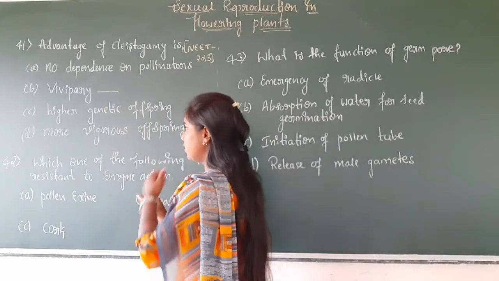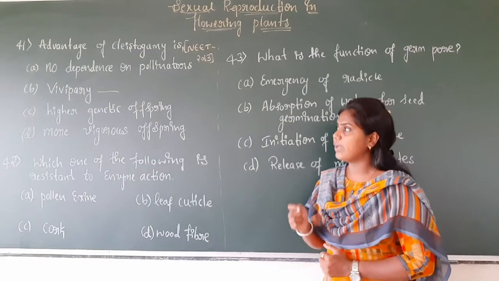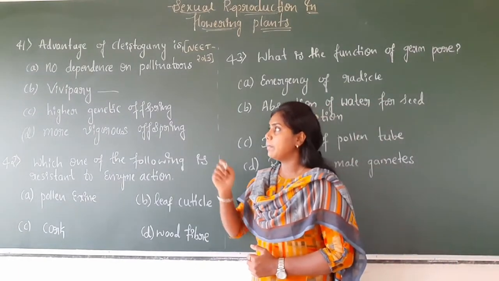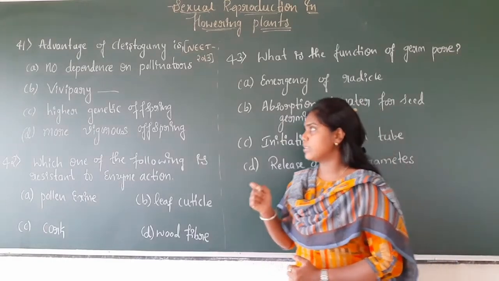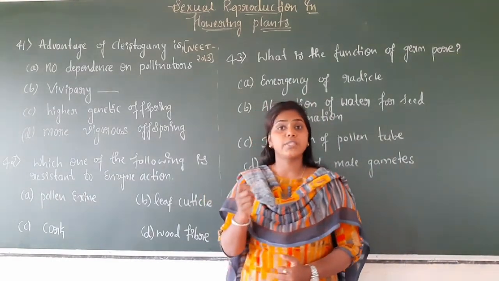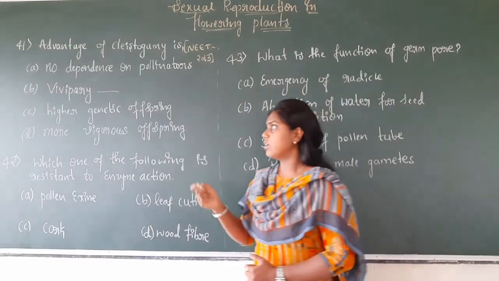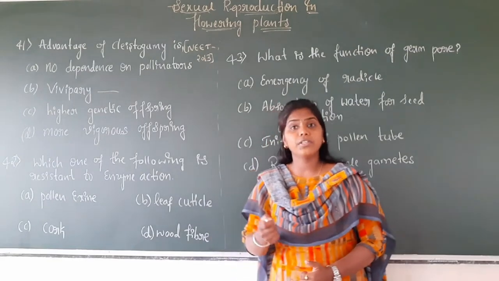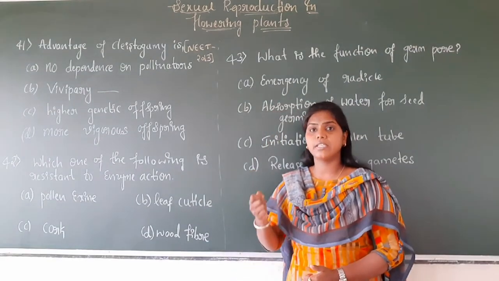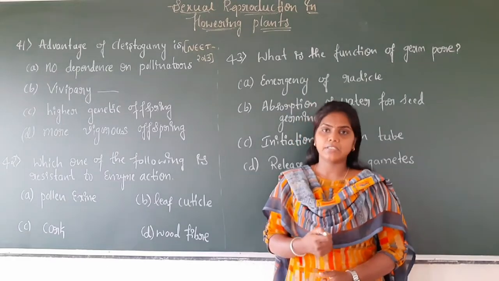And vivipary. What is vivipary? As we know, in animals there are viviparous animals and oviparous animals. Here vivipary in plants is the process involving sexually reproduced offsprings, where continuous growth takes place in the offsprings, which is called vivipary in plants.